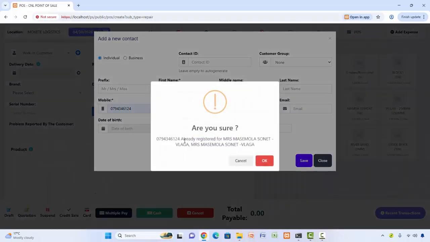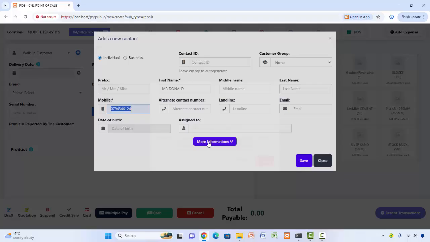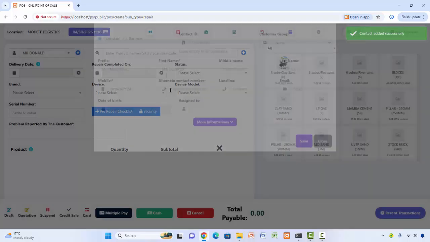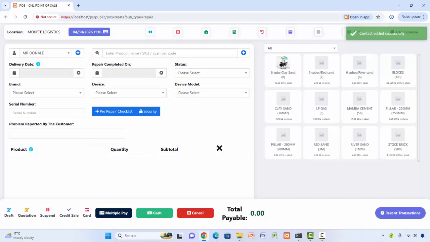Are you sure? Okay. Now we can say cancel. Yeah, let us change one of the digits, instead of 6, then we put 7. Okay, then we save. Mr. Donald is now saved.